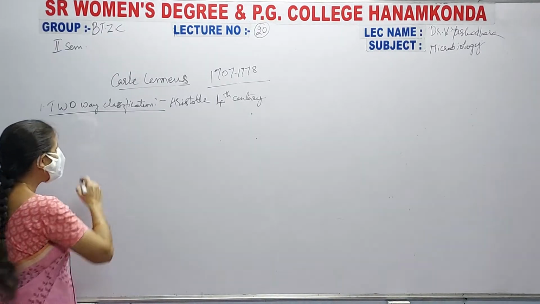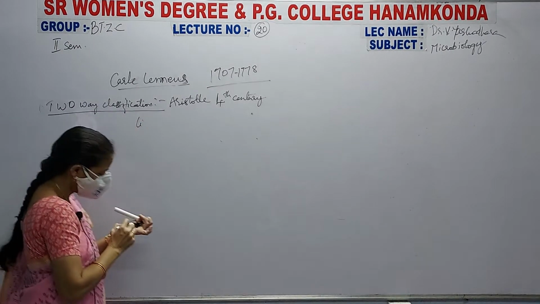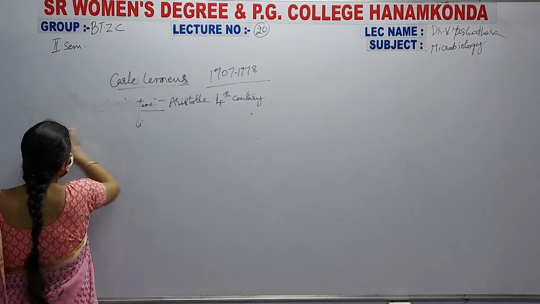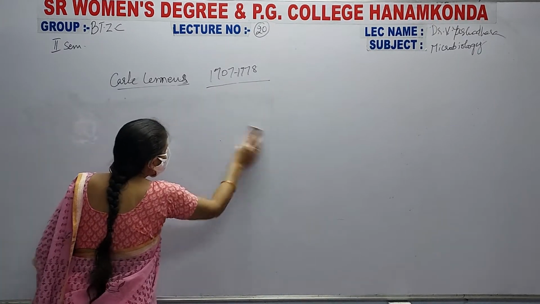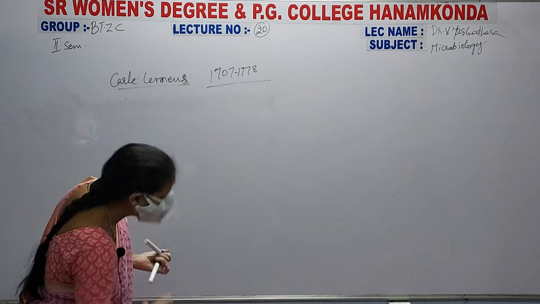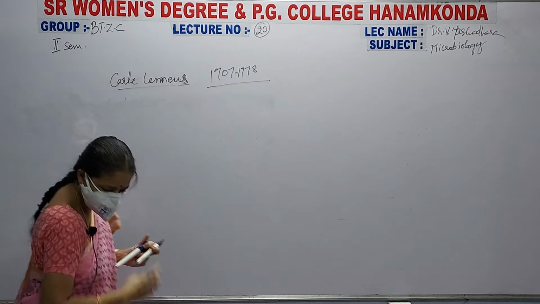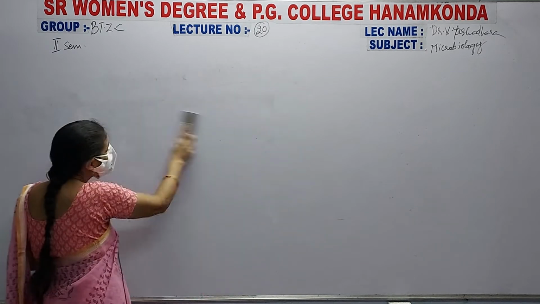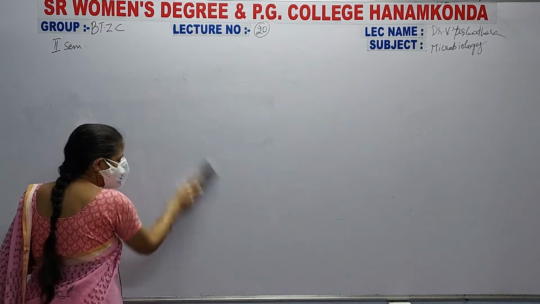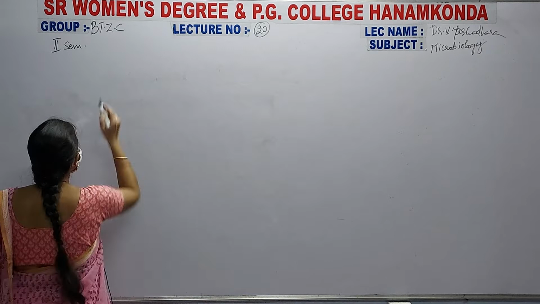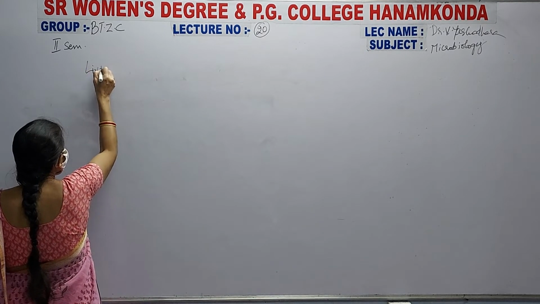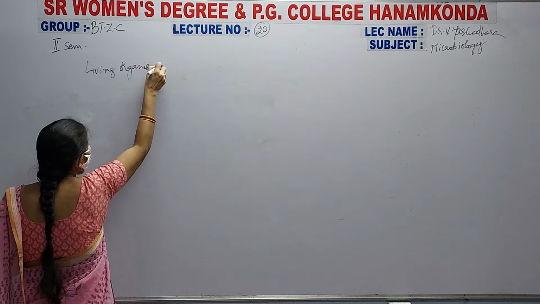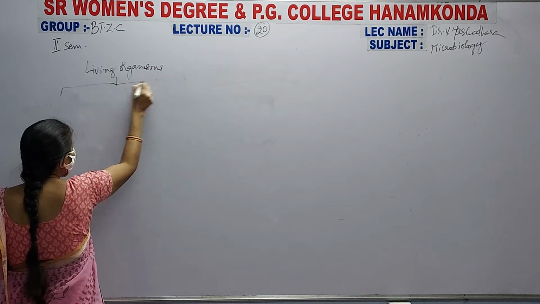What is it? See here, living organisms, we will write like this. Living organisms are classified into two types.